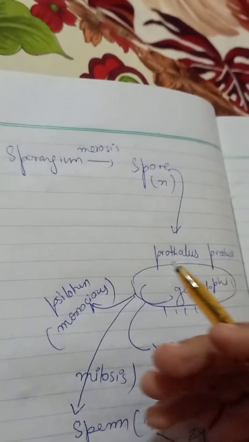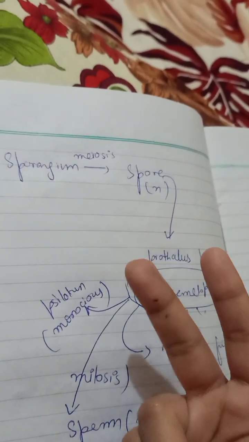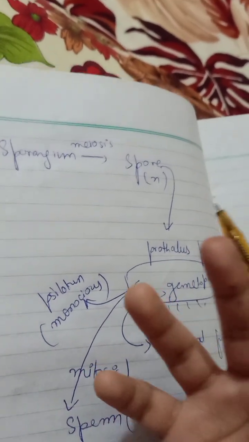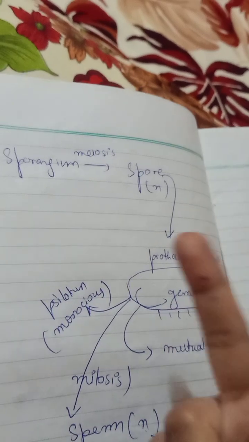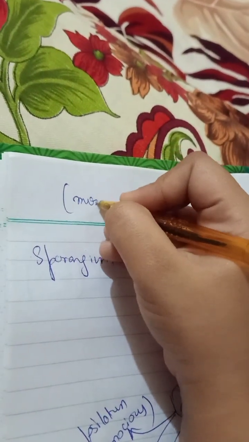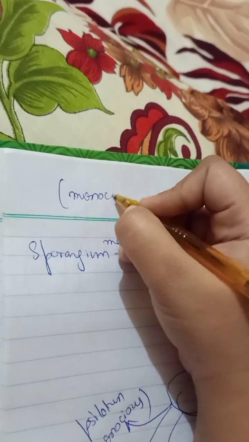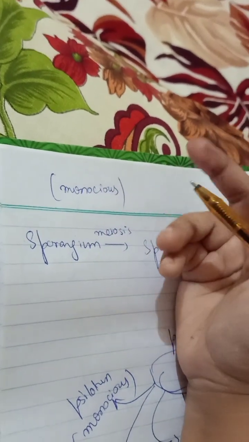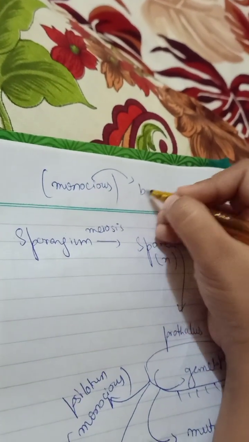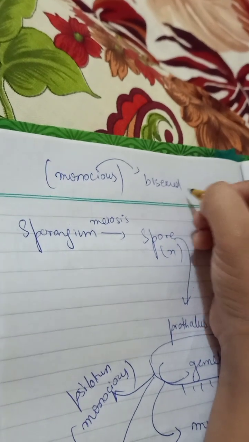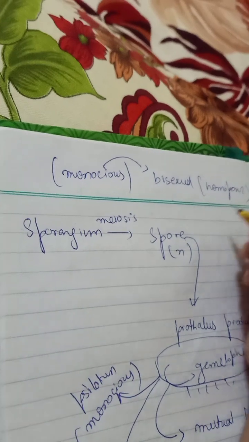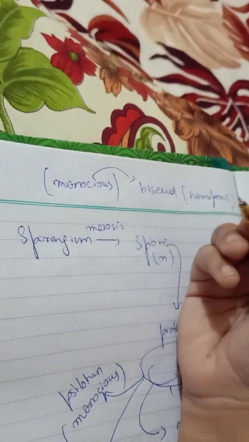Alright. So homosporous plants produce a bisexual gametophyte, which means both sex organs on one plant, and homosporous means of the same kind.